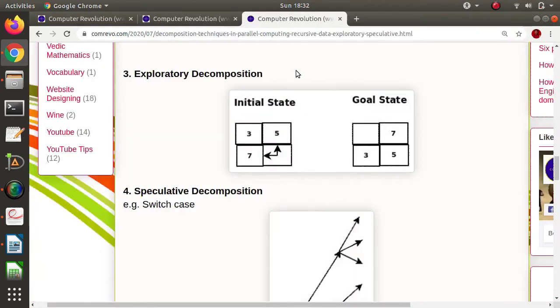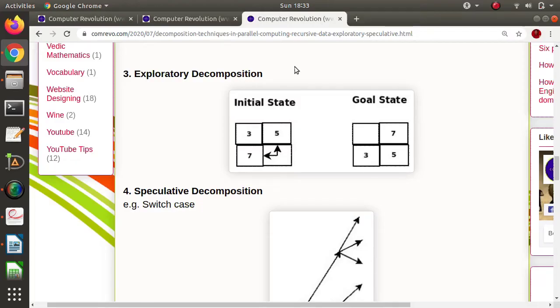While look at this puzzle problem. Each task takes an input state and finds out the number of steps to reach the goal state. At that time we do not know how much computation is done by a particular task and how much data they require from another task.